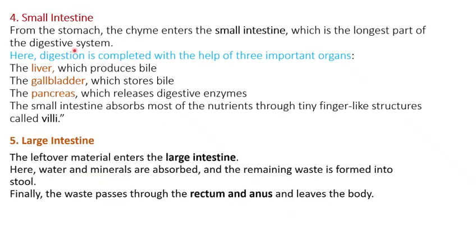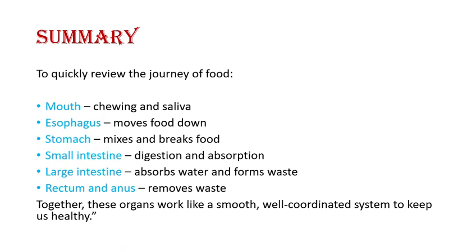The small intestine is called the largest digestive organ, and with the help of some other organs, digestion and absorption take place. Which are the organs? The liver, gallbladder, pancreas, and the small finger-like projections called villi, which help in absorption of nutrients in the small intestine. After that, the rest of the material goes into the large intestine. Here the absorption of water takes place and stool is formed, and this stool enters the rectum and passes out from the body. Now we will summarize all the things we discussed.